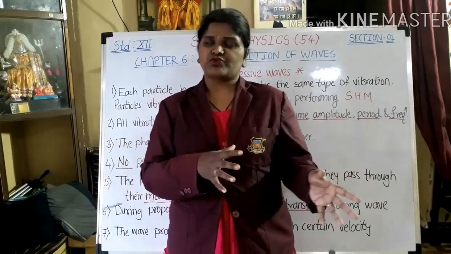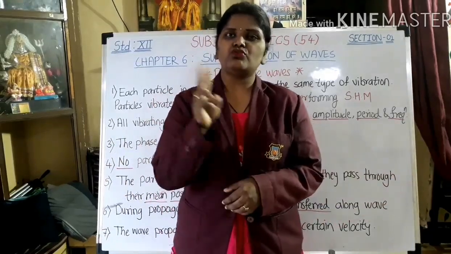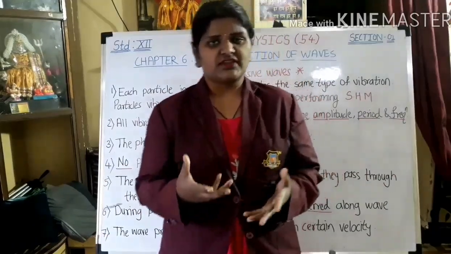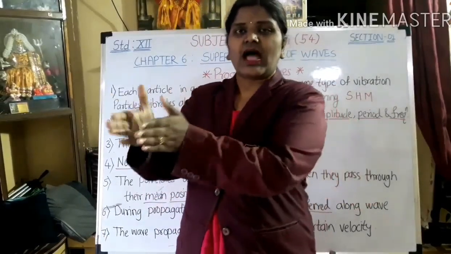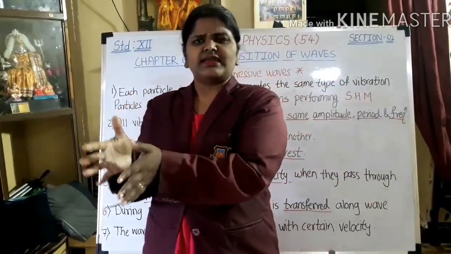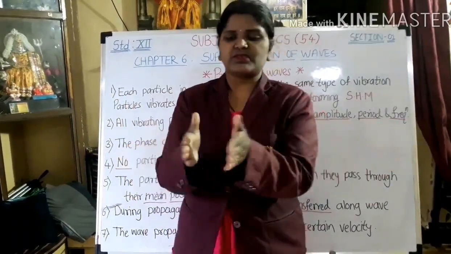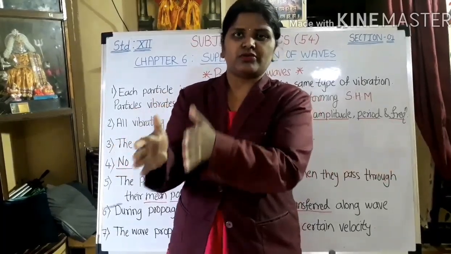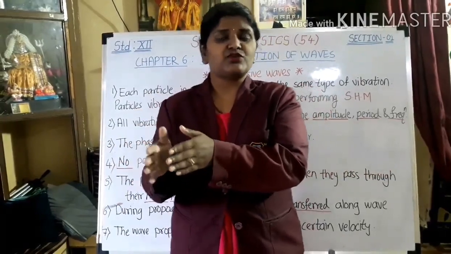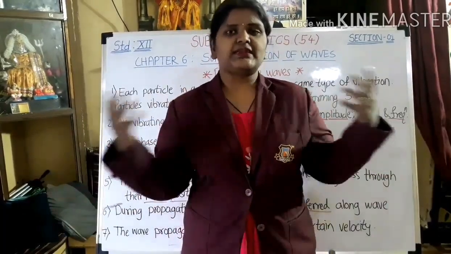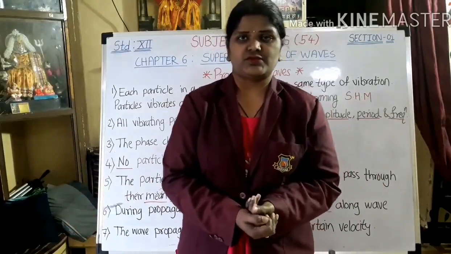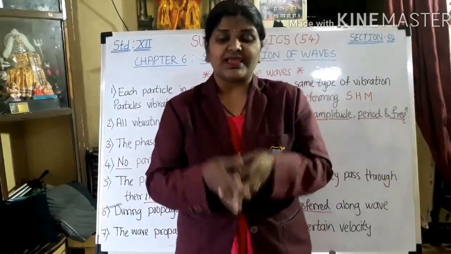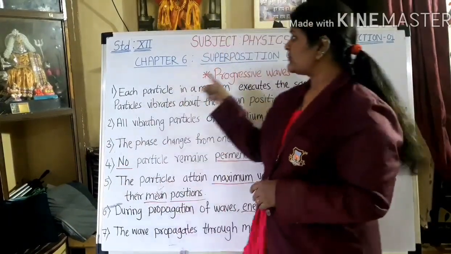Now how does this wave divide the medium? This wave divides the medium into two parts. One is compression, the second one is rarefaction. What is compression and what is rarefaction? When there is a crowded area of particles, that is known as compression. When the particles are more at one place, that is compression. And what is rarefaction? When the particles get separated at some point, that is known as rarefaction. So this is the basic difference between transverse and longitudinal. And both combined are known as progressive waves.